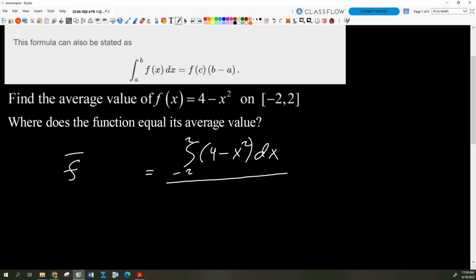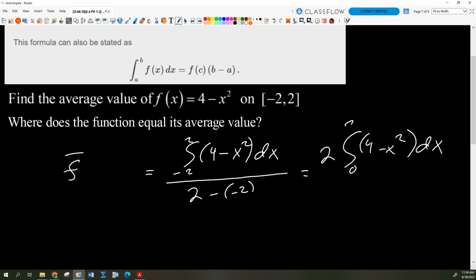The area divided by the width. That's all we're doing. 2 minus -2, which is 4. Okay, good. So then we could even make this simpler. That's an even function, right? So we could write that as 2 times the integral of 4 minus x squared from 0 to 2 over 4. And it's no big deal, right?